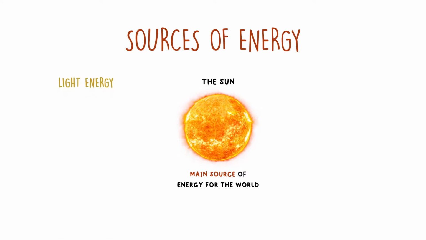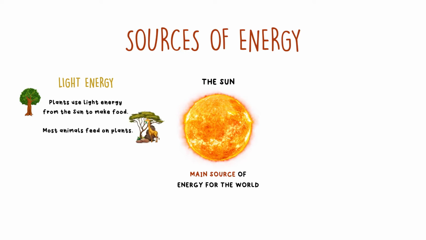The sun gives out light energy. Plants use light energy from the sun to make food. And most animals depend on plants to get energy for their daily activities. Wood from plants can also be burned to provide energy.